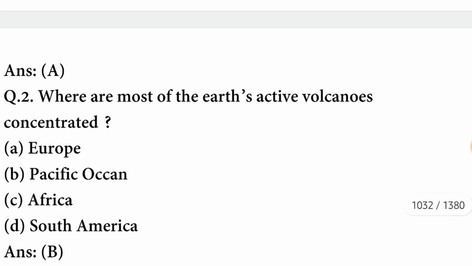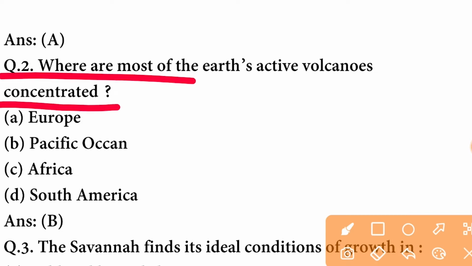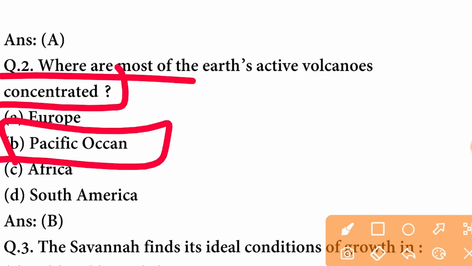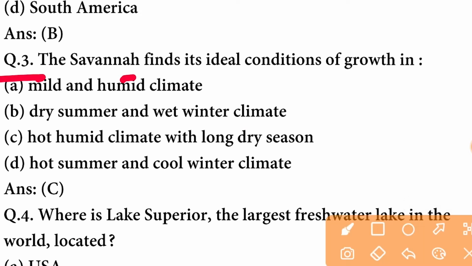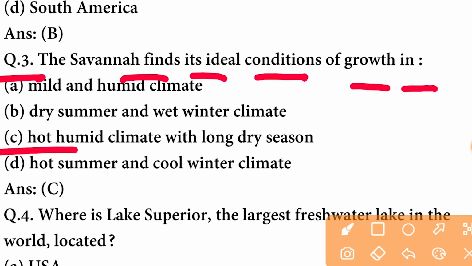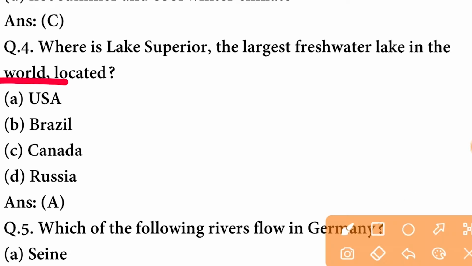A option is correct. Where are most of Earth's active volcanoes concentrated? So the place is Pacific Ocean. B option is correct. The savanna finds its ideal conditions of growth in hot humid climate with long dry season. C option is correct. Where is Lake Superior, the largest freshwater lake in the world, located? It is located in USA.